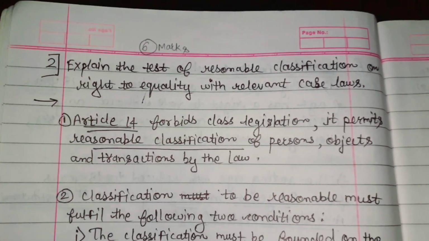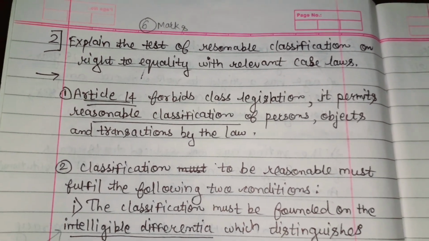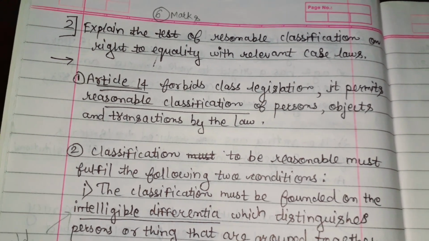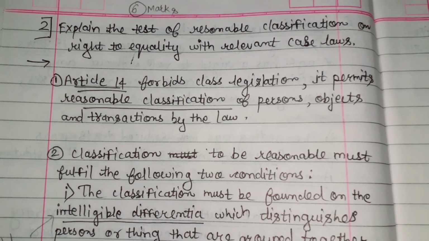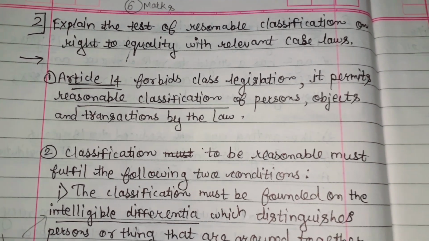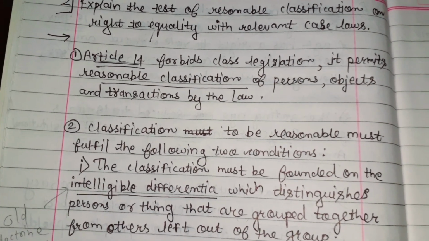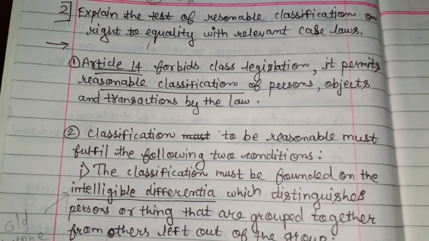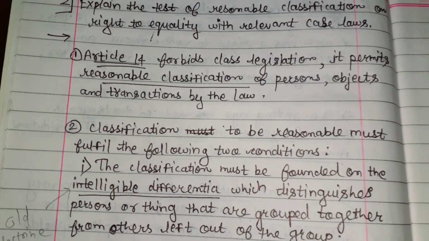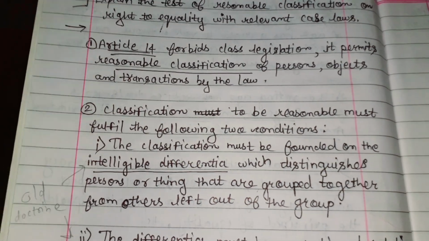Article 14. Explain the test of reasonable classification on the right to equality with relevant case laws. Article 14 forbids class legislation, but it permits the reasonable classification of persons, objects, and transactions by the law. Means if there is any reason for classification, then it permits the reasonable classification of persons, objects, and